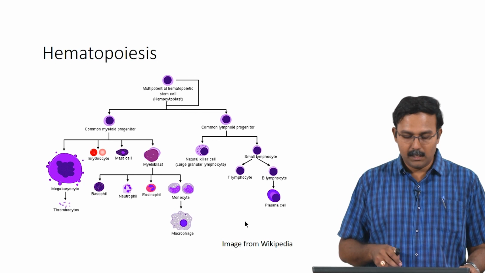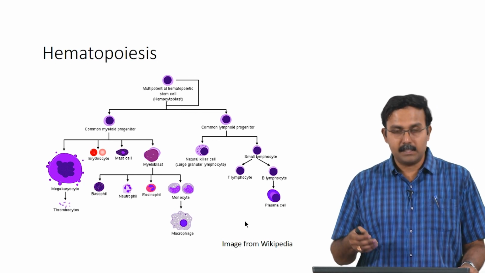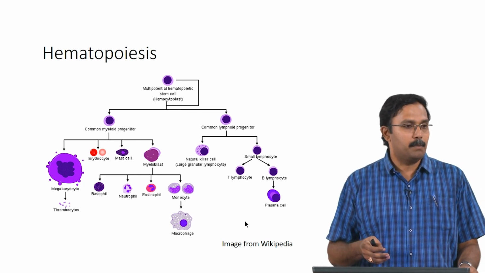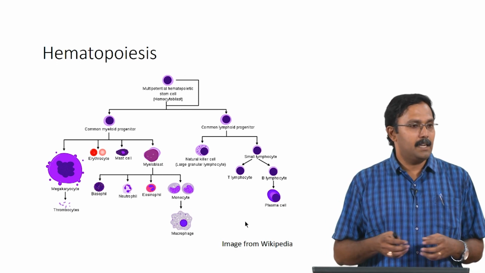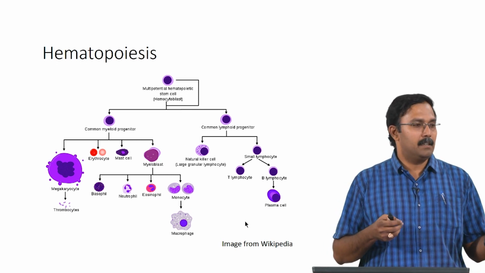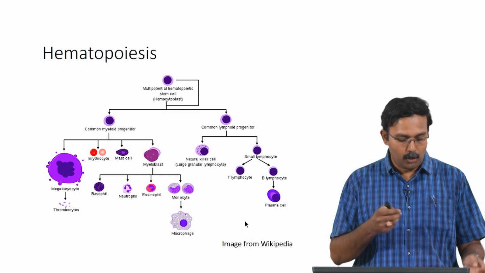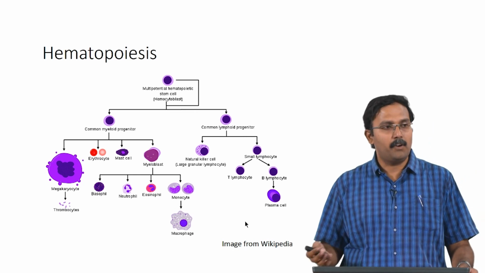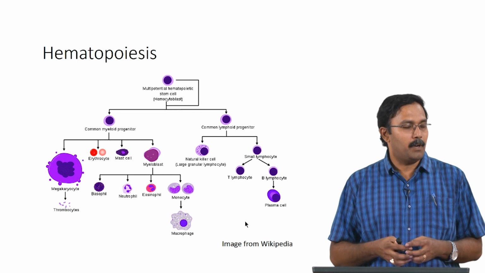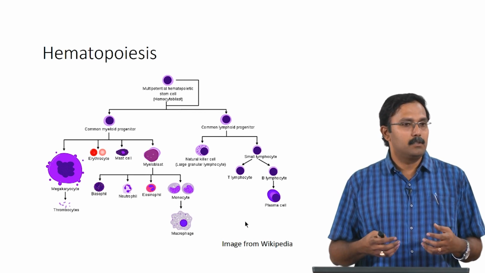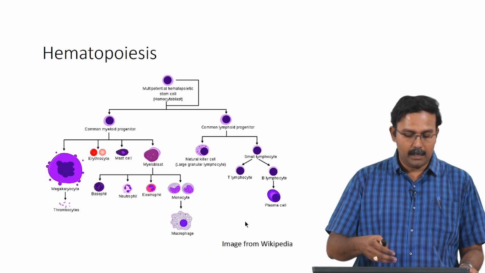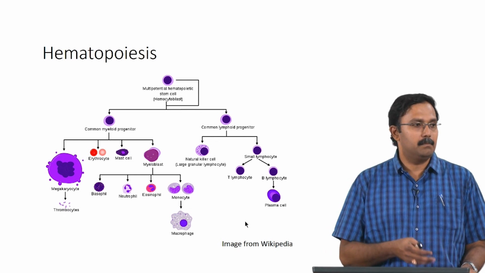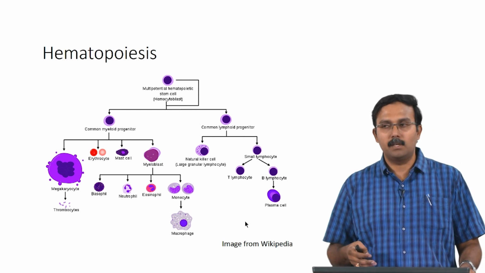So, what you see here is the multipotential hematopoietic stem cell which has the self renewing property, then differentiating, multiplying to basically form a common myeloid progenitor or a common lymphoid progenitor. So, this is formed through asymmetric division. So, you either have another HSC formed or a common myeloid progenitor or a common lymphoid progenitor which is formed.